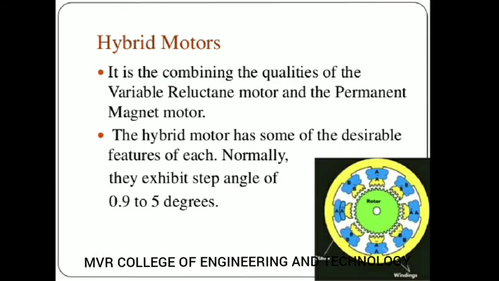A hybrid motor is a combination of a variable reluctance stepper motor and a permanent magnet motor. So hybrid motors have some desirable features, in that they can exhibit a very small step angle like 0.9 to 5 degrees. So this is about the hybrid stepper motor.